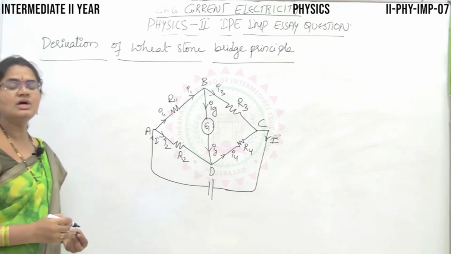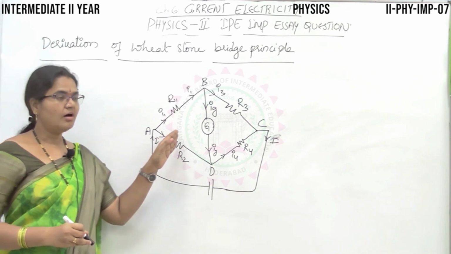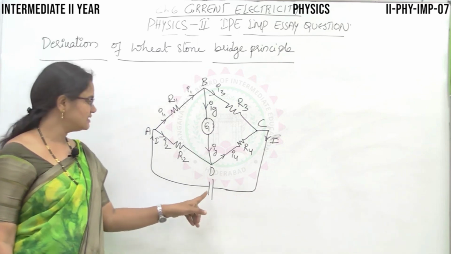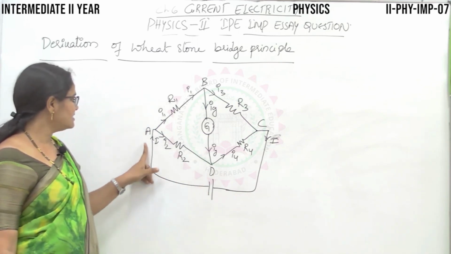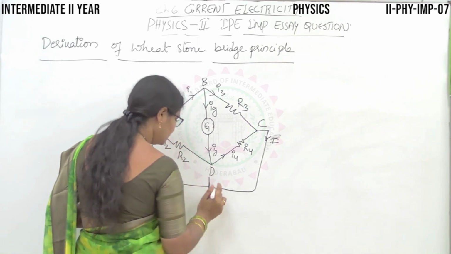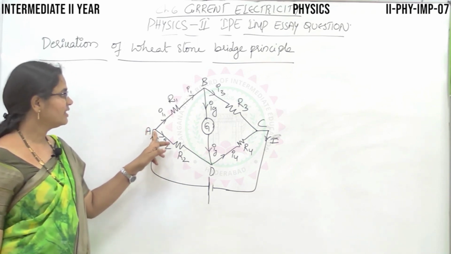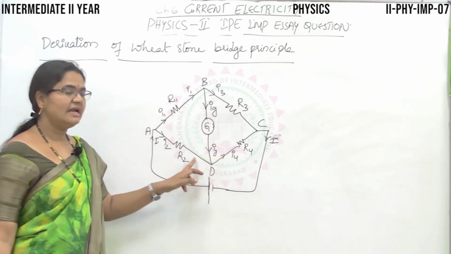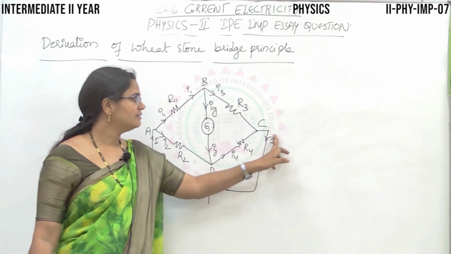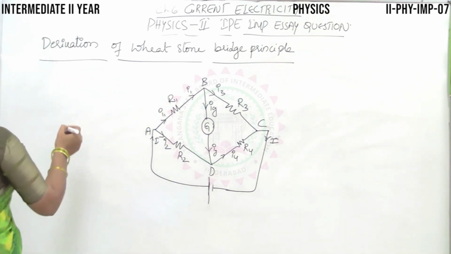So according to Kirchhoff's current law, the total currents entering the junction or the loop will be equal to the total currents leaving the junction. See, the current is entering like this. Current entering through junction point A passes through the entire closed loop, and after coming out of the loop, again you will be having the same amount of current which has entered. This is according to Kirchhoff's current law.